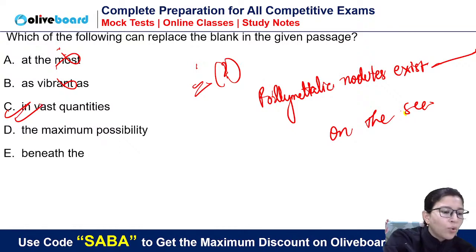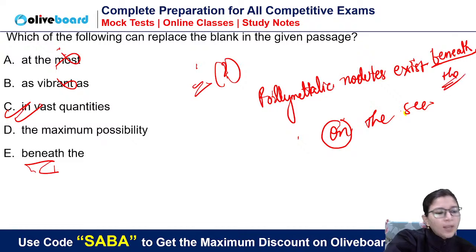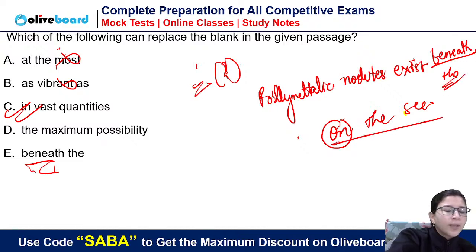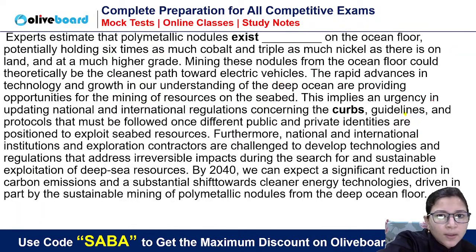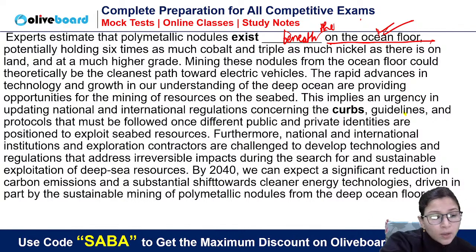Simple. ये नहीं. अच्छा, who is saying E, beneath the? Guys, how can it be E, beneath? पहले आप लोग लिख लीजिए, then I will explain. When on is given, how can you use beneath the on the sea? How will it make sense contextually? Grammatically, how will it make sense? Here it is already given on the ocean floor. So when on the ocean floor is given, is it possible to write beneath the on the ocean floor? Won't it give you a contradictory sense?